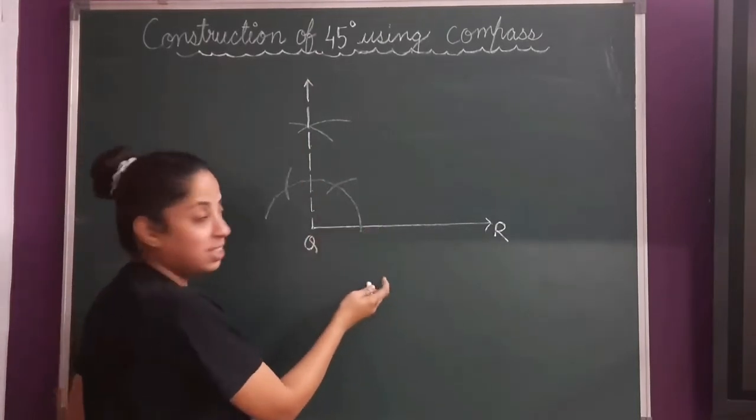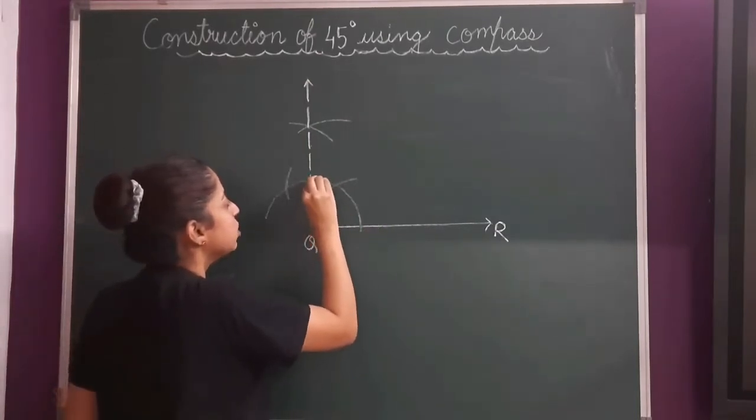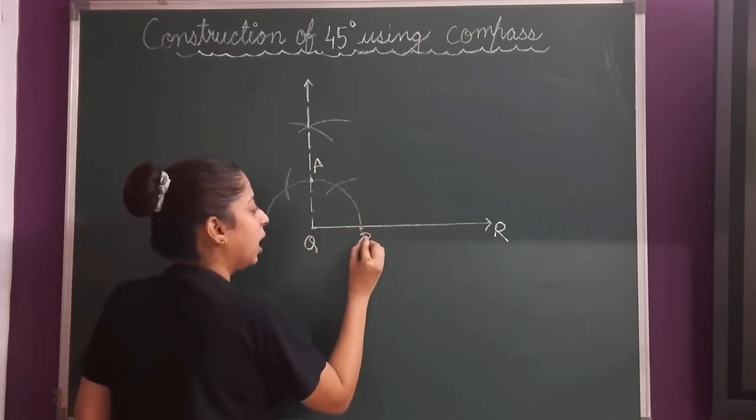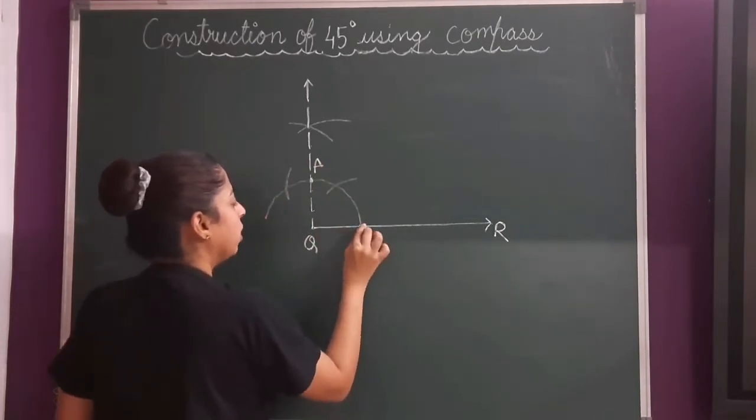So now we have to bisect this 90 degrees. So we will name this point as A and this point as B. In exam you need not name it.